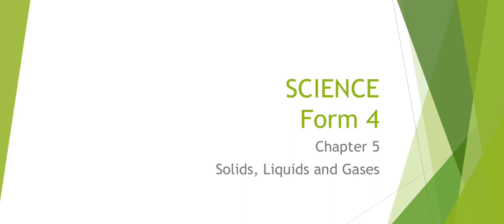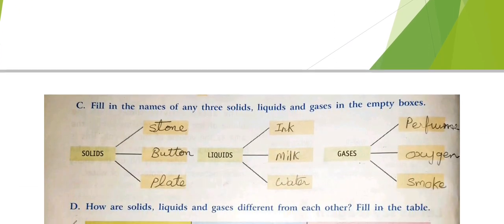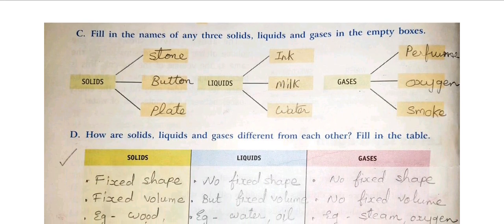Chapter 5: Solids, Liquids, and Gases. In the previous video, we discussed choose the correct answer and true or false, and I hope all of you have written that in your science classwork. Now today, we are discussing question C, page number 46 of your textbook. Fill in the names of any three solids, liquids and gases in the empty boxes. This you can do in your textbook.